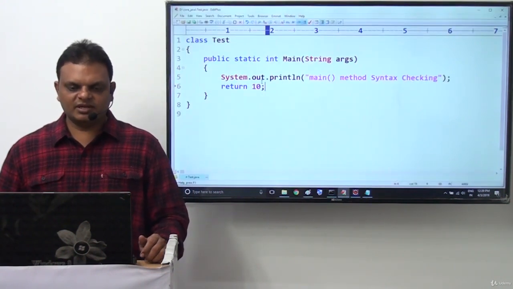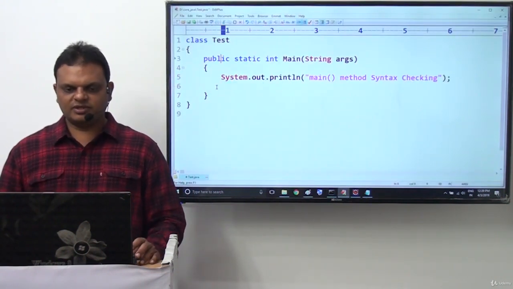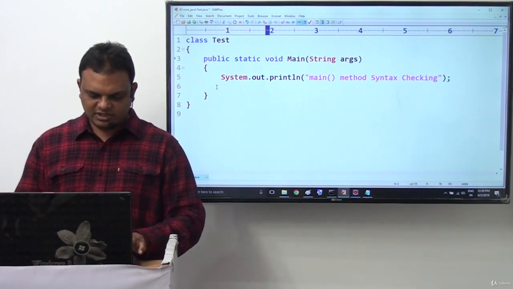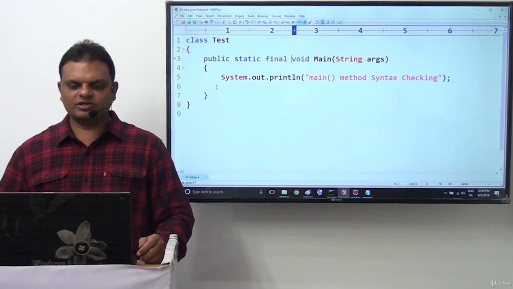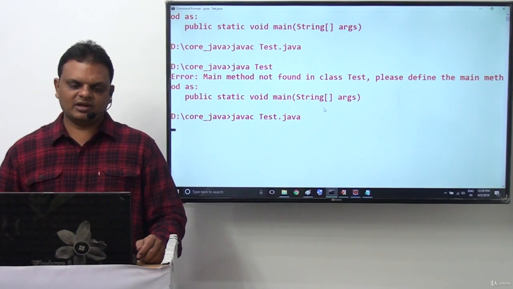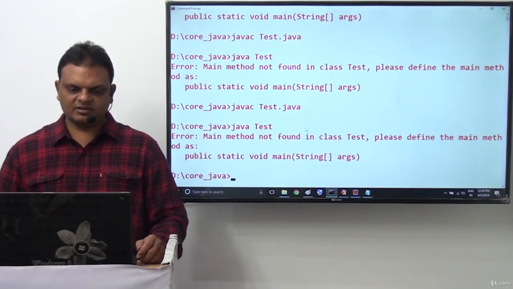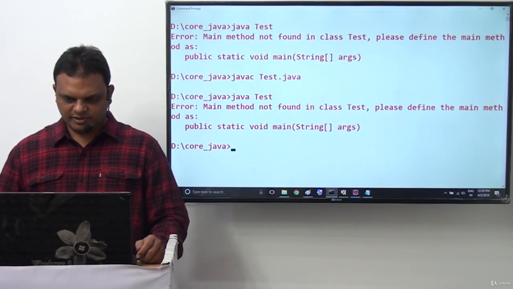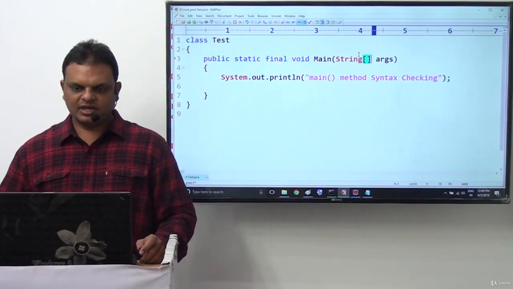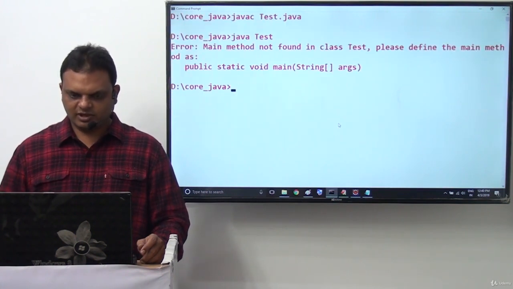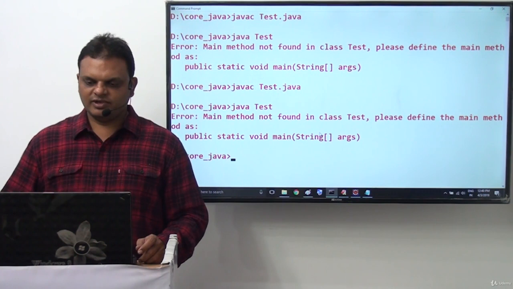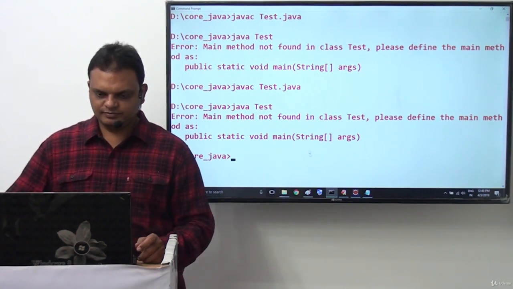So here we are not going to get any compilation error. Now let us check this clearly. I don't want to use int as the return type; I just want to provide void only. Along with that I want to provide a final variable also. Now if I compile this, we are not going to get any compilation error, but we are getting some problem here. One minute, wait. Yeah, String array we required. Now we are not going to get any problem here, but still we are getting that problem here.